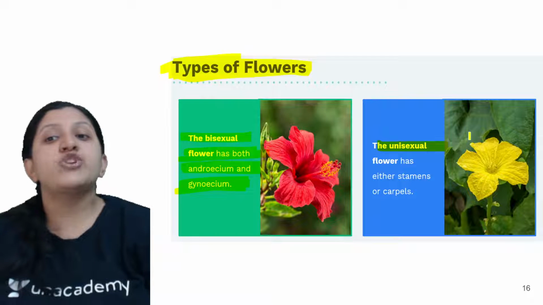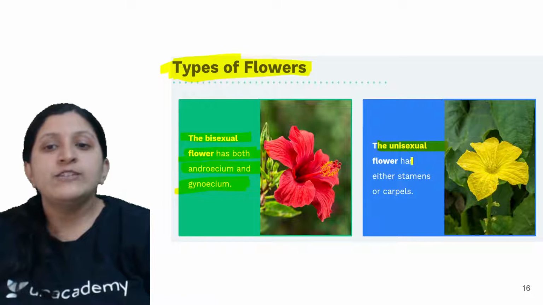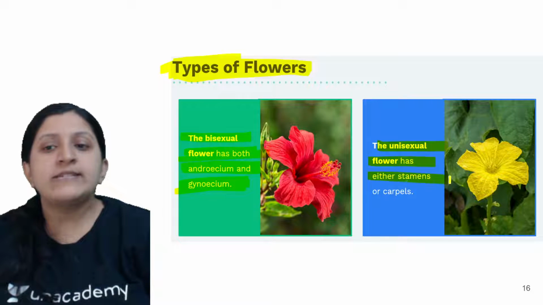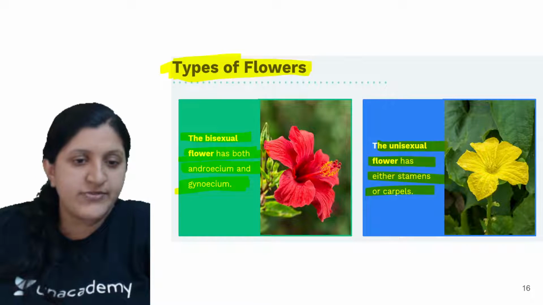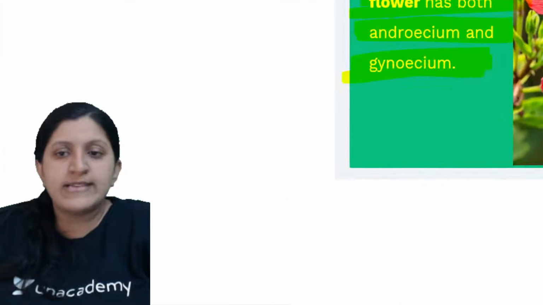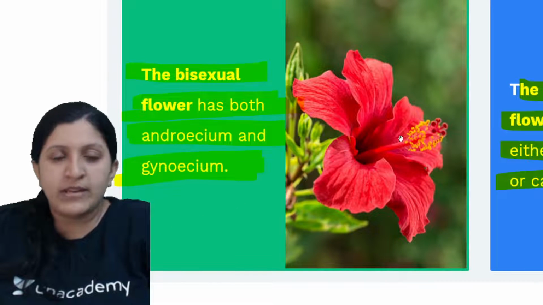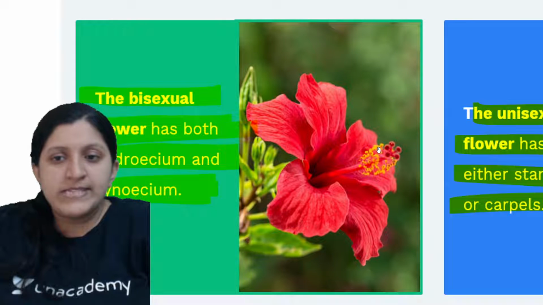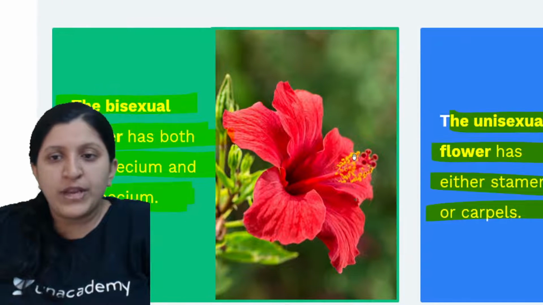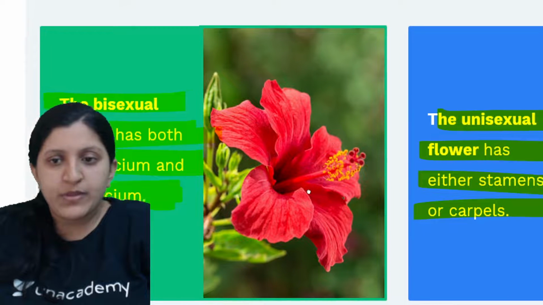The unisexual flower has either stamen or the carpel. I'll show you in this hibiscus flower the anther and the filament. You can see here these tiny structures which are over here. Do you see this tiny structure here, or do you want me to zoom this more?